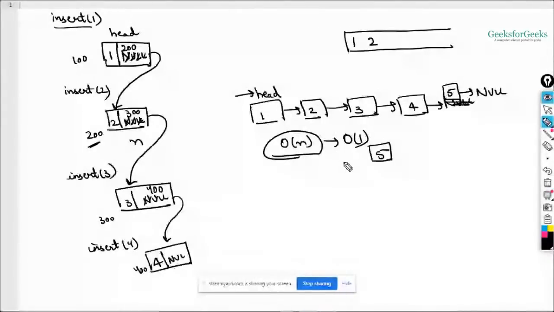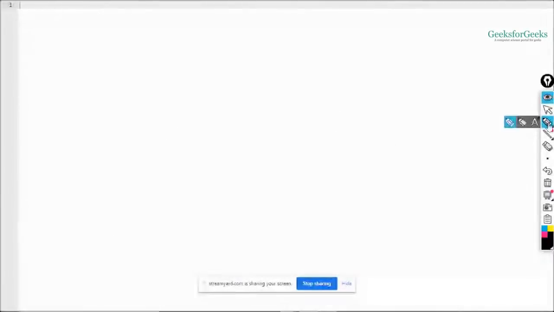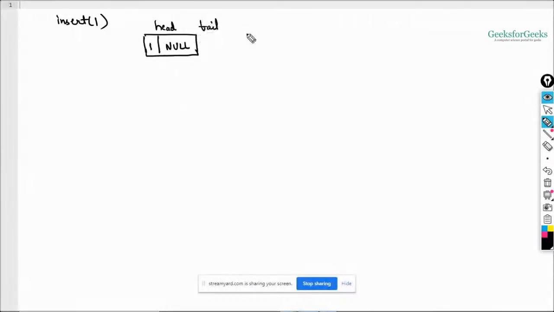So again we need to do something else. Let's check how we can do that. Say this is your insert function and you have inserted 1 inside it. Again a node will be created with data 1 inside it, and this will be null, right? Okay. So this will be your head now. Now let's again take a tail variable. Tail will be pointing here. Okay, and say this is at address 100.